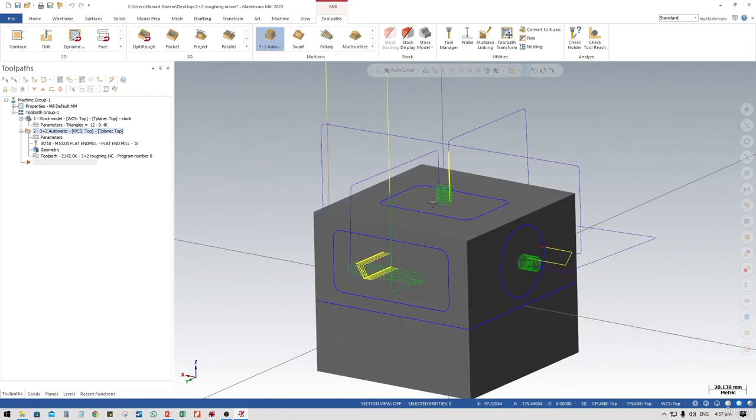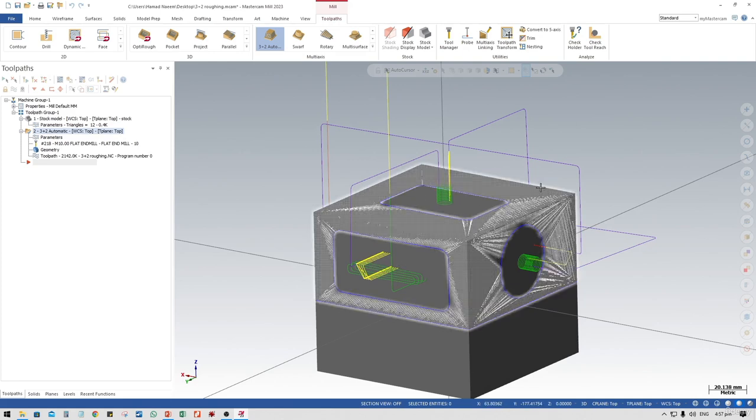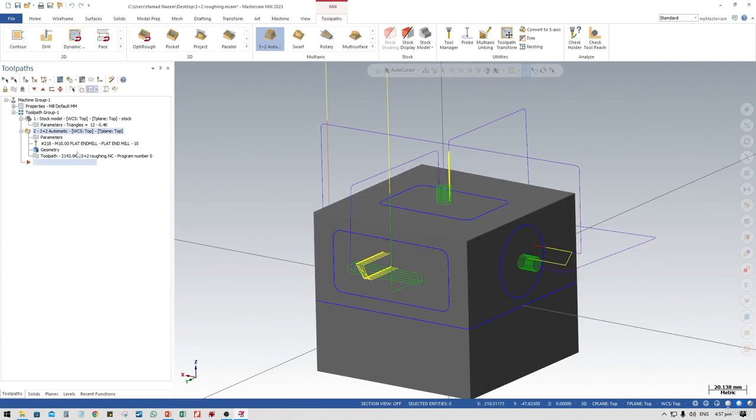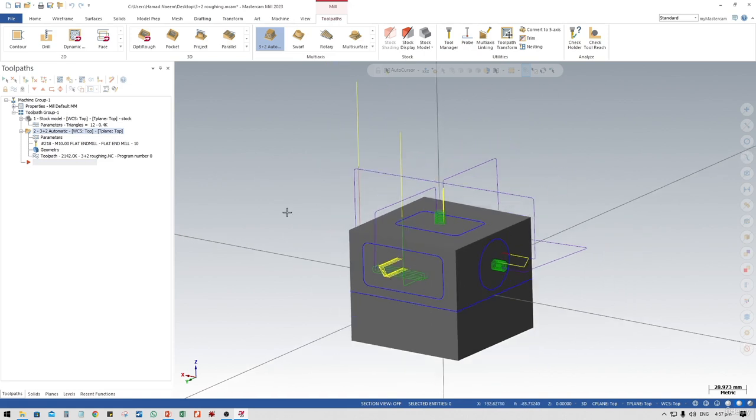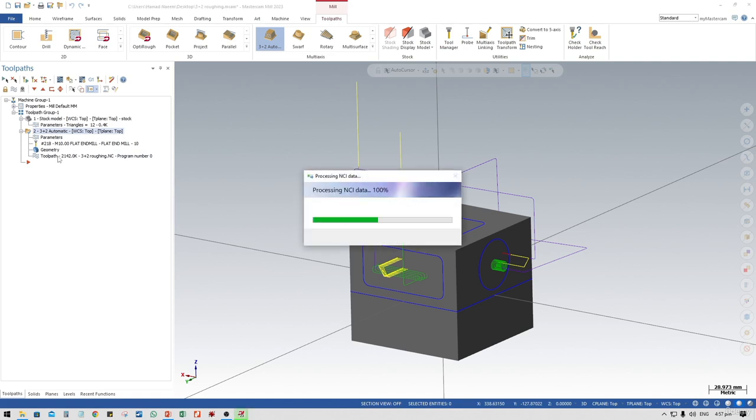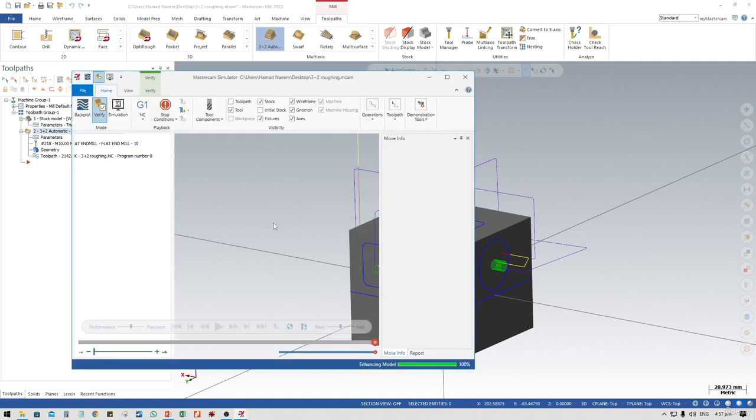So all these 3 axes, then the sideways 3 axes, and this way, this way, this way. So it automatically sets the planes and the geometries. Let me show you how it actually works. It's processing the NC data.